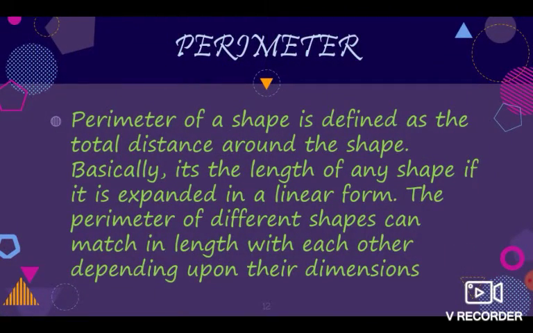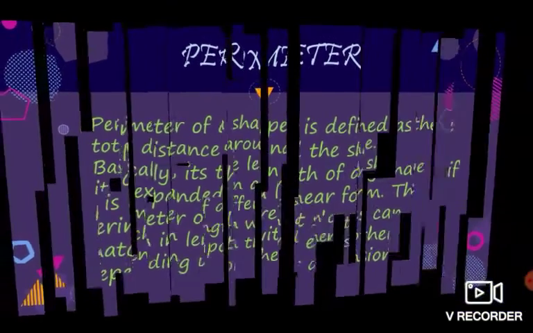Perimeter. Perimeter of a shape is defined as the total distance around the shape. Basically, it's the length of any shape if it's expanded in a linear form. The perimeter of different shapes can match in length with each other depending upon their dimensions.